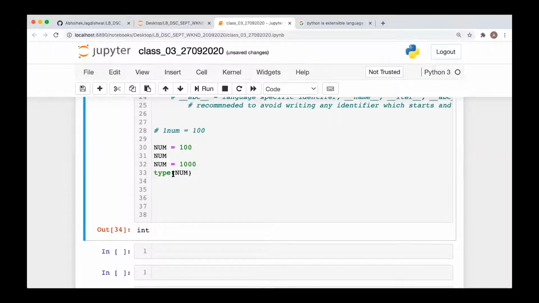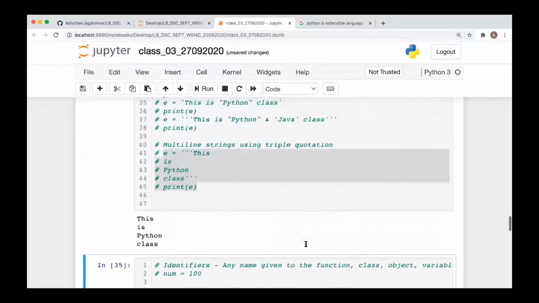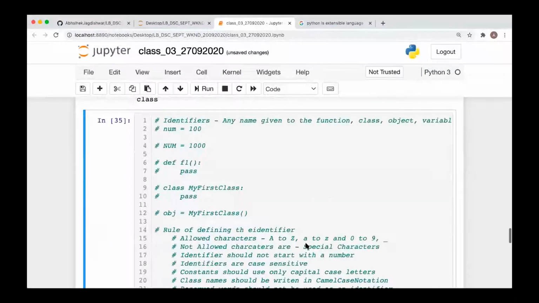Abhishek, small question, why did it not show class int this time? Let's see why it is not showing. It is showing now. If you do not use the print function, it will show only int. If you use the print function, it will show you in this format. You can check the upper one also.